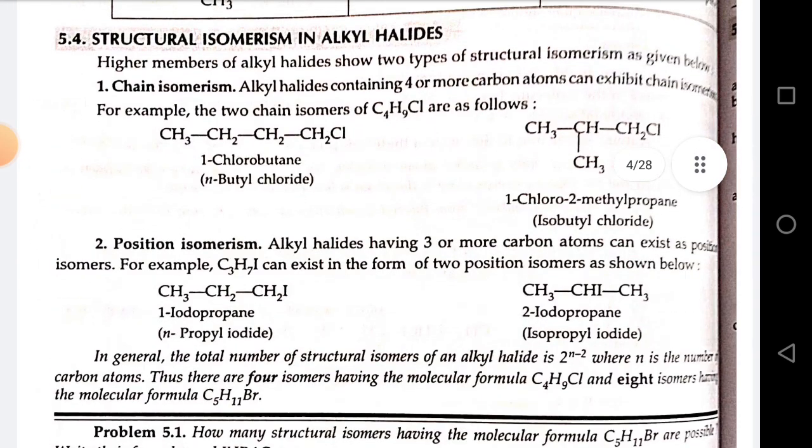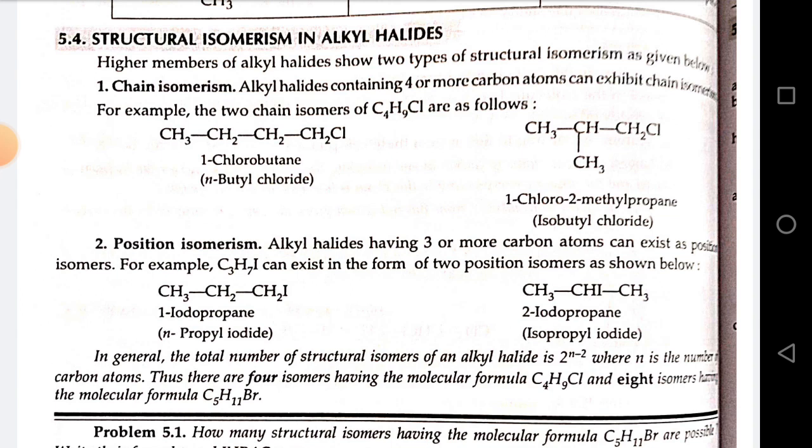Structural isomerism in alkyl halide. Higher members of alkyl halide show two types of structural isomerism, given below. Number 1. Chain isomerism. Alkyl halide containing 4 or more carbon atoms can exhibit chain isomerism. For example, the two chain isomers of C4H9Cl are 1-chlorobutane and 1-chloro-2-methylpropane.